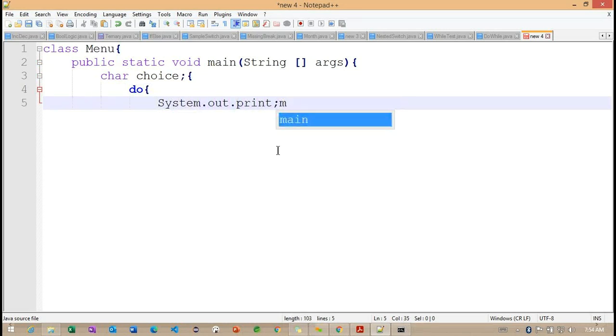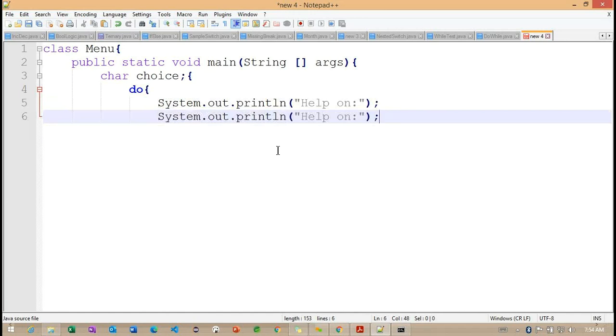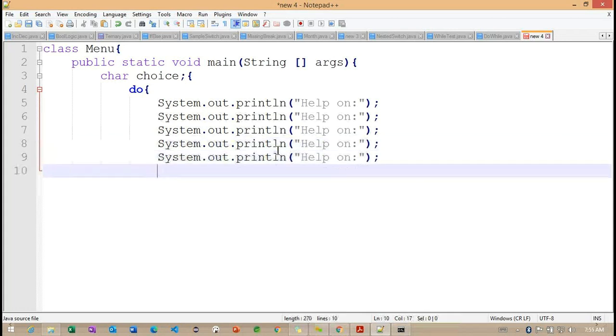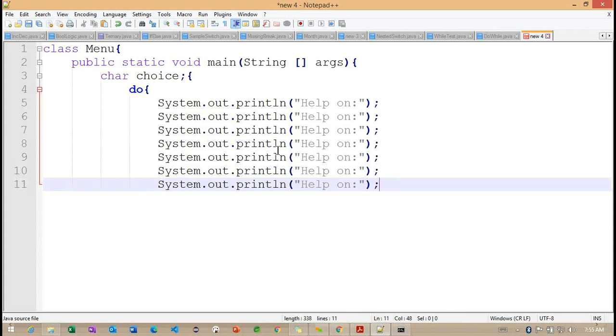System.out.println, some message, something like help on 1, 2, 3, 4, 5. Finally, we need to check this many.